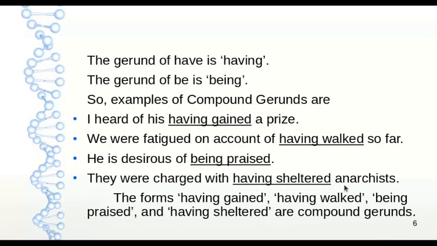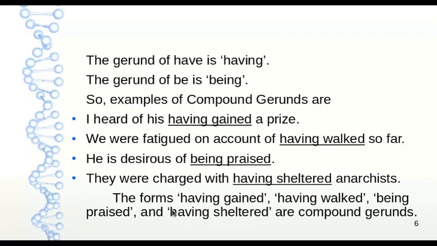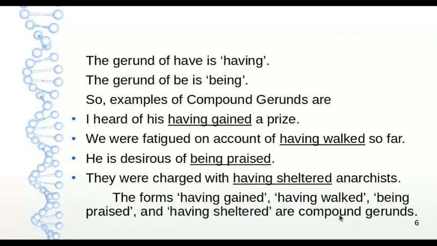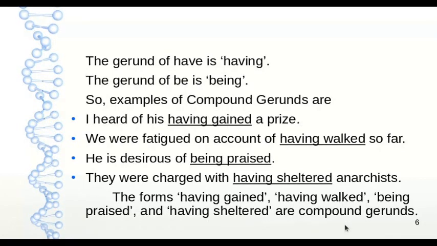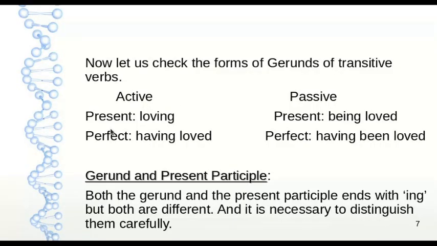They were charged with having sheltered anarchists. In this sentence, having sheltered is the compound gerund. The forms having gained, having walked, being praised and having sheltered are compound gerunds. Now let us check the forms of gerunds of transitive verbs.